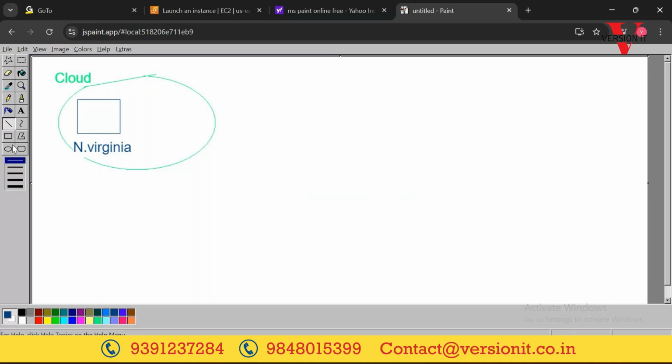Now where am I? I am at my institute, right? Imagine this is my institute, and I was staying at my home. So I am having a laptop, and from here I am passing some instructions via the internet.